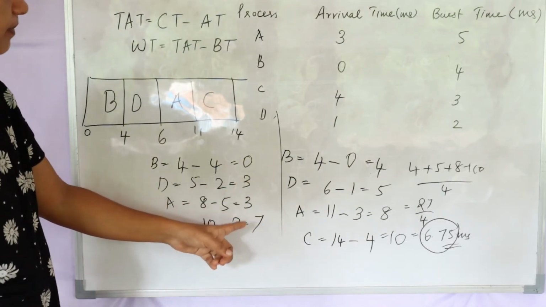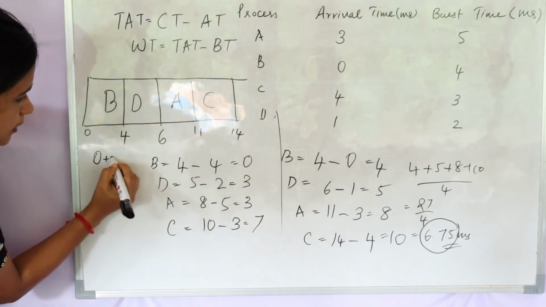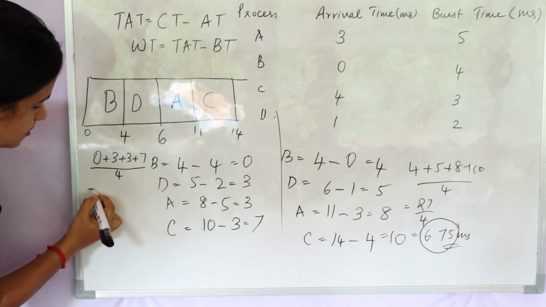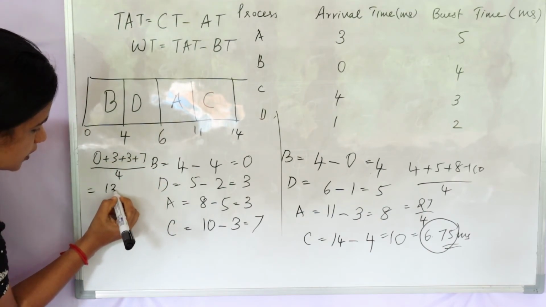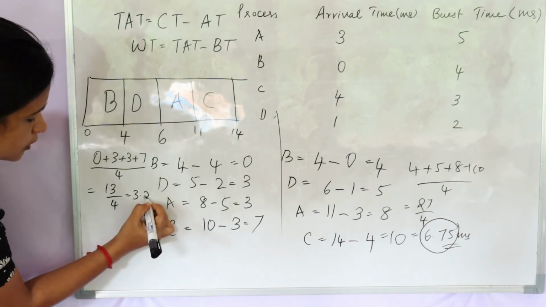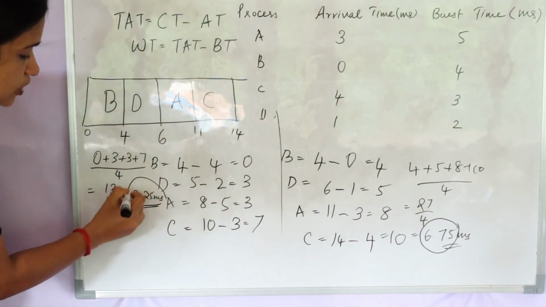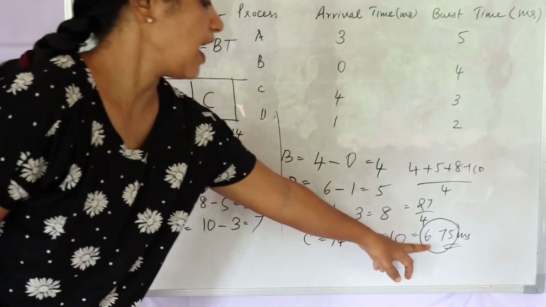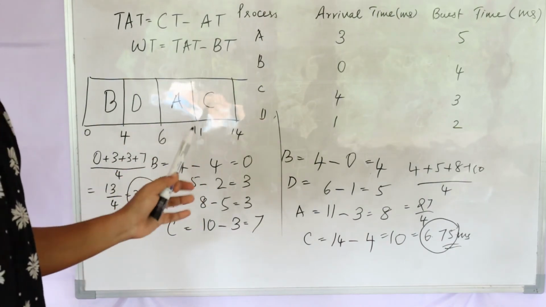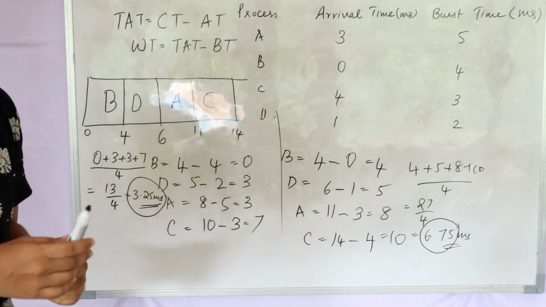Let's compute the average waiting time. That becomes 0 plus 3 plus 3 plus 7 by 4, means 13 by 4, which equals 3.25 milliseconds. So we have the average waiting time here and we have the average turnaround time here. That's how we calculate the average waiting time and average turnaround time for FCFS.